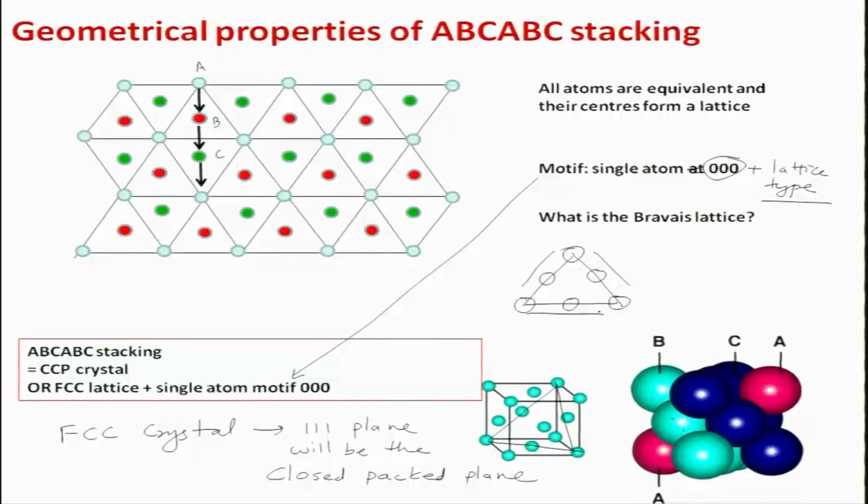if a direction lies within a plane, then the dot product should be equal to 0. So if this plane is 111, then the direction will be 1 bar 1 0, 1 0 bar 1, or 0 bar 1 1. Okay, you can write this as bar 1 1 0, you can write this as 1 0 bar 1, and you can write this as 0 1 1 bar. So these directions which you see on the face, they are the close packed directions, and the plane that you form within the unit cell is the close packed plane, the 111 plane.